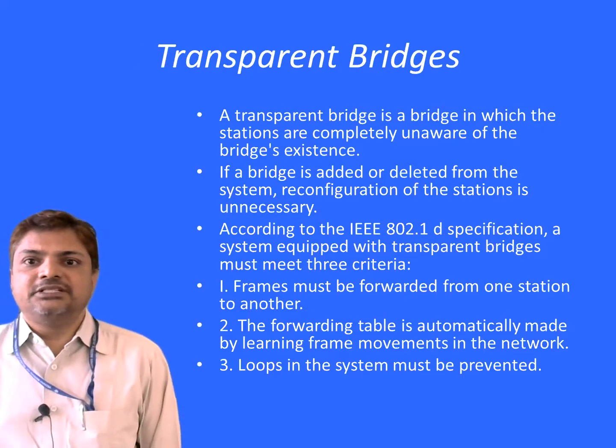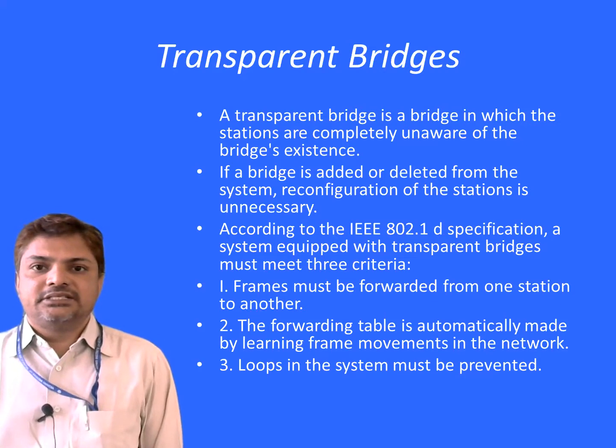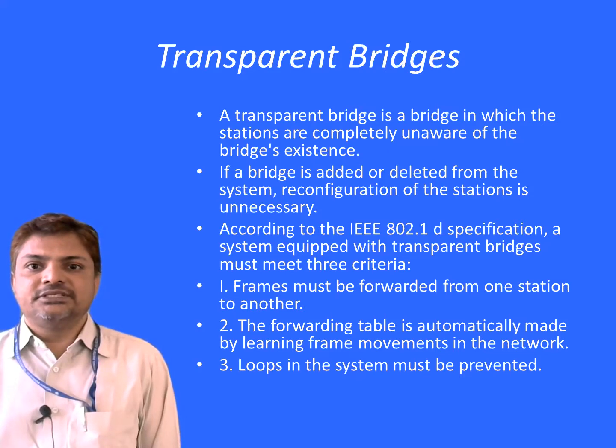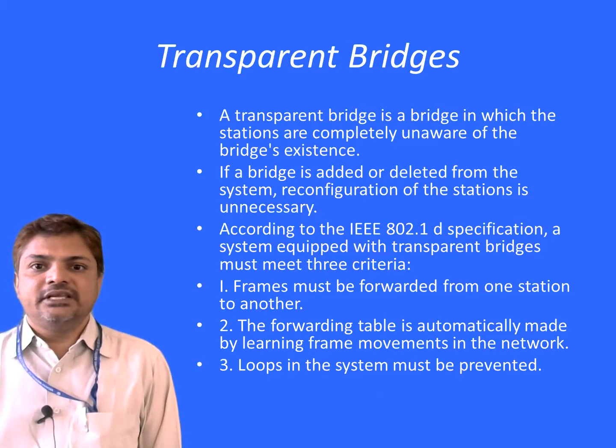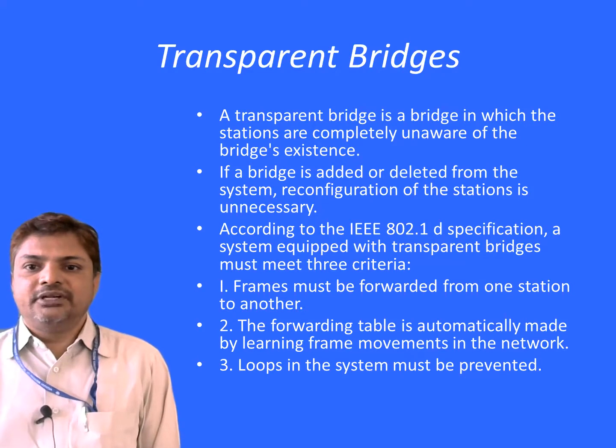Transparent bridge. A transparent bridge is a bridge in which stations are completely unaware of the bridge's existence. If a bridge is added or deleted from the system, reconfiguration of the system is unnecessary. According to the IEEE 802.1d specification, a system equipped with a transparent bridge must meet three criteria. The first criterion is that frames must be forwarded from one station to another. The second criterion is that the forwarding table is automatically made, by learning frame movement in the network. And the third criterion is that loops in the system must be prevented.